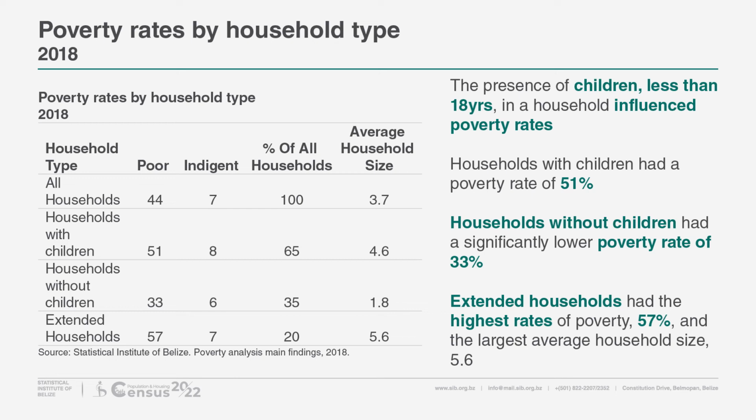Extended households, or those households with children of both the head and other household members, had the highest rates of poverty, at 57%, and the largest average household size at 5.6.